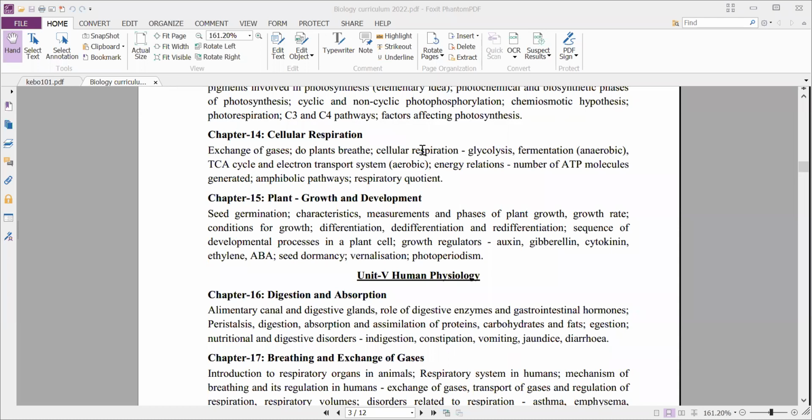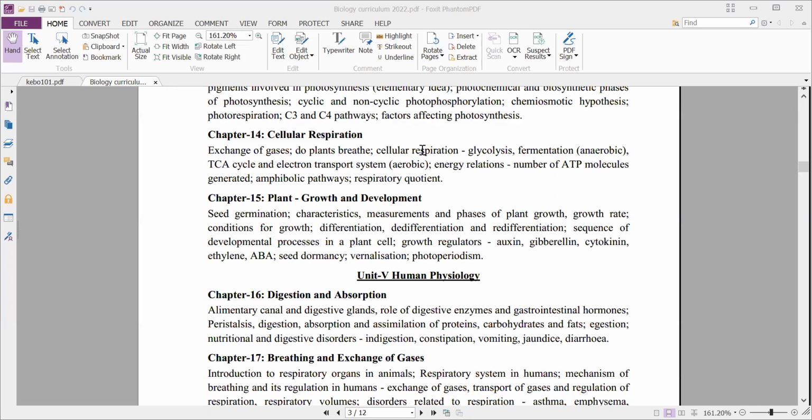And next, measurements. What are the different measurements we have to take into consideration? Okay, for some length, some volume, some size. Like that, we'll take into consideration different ones to understand the growth. And next, phases of plant growth. And we'll also study the growth rate, exponential growth, and logistic growth. And next, the conditions for growth. What are the factors that are affecting the growth? That's what we can see under these conditions.